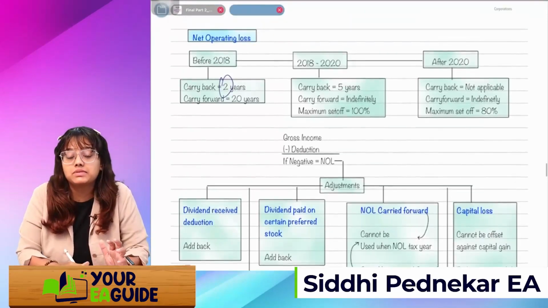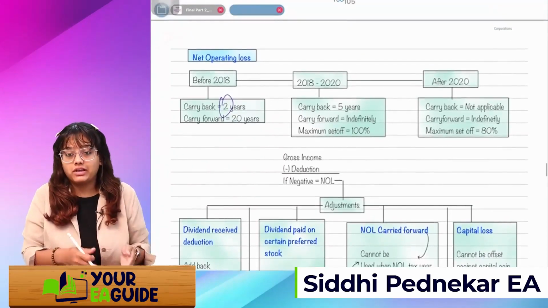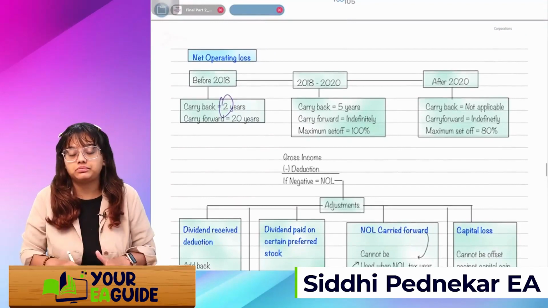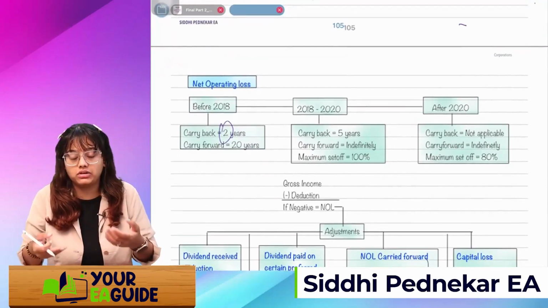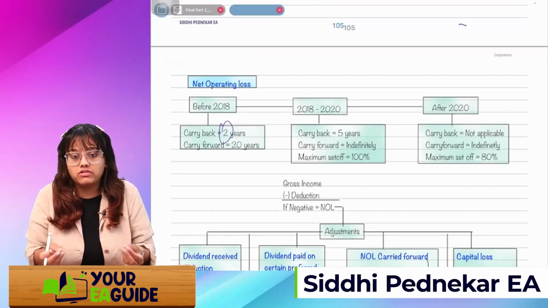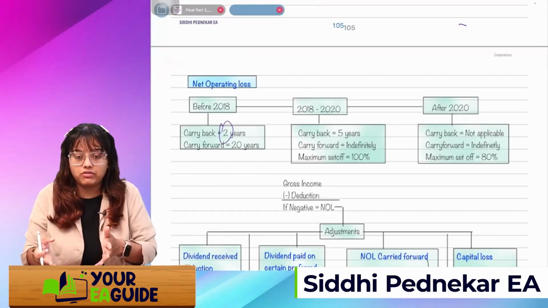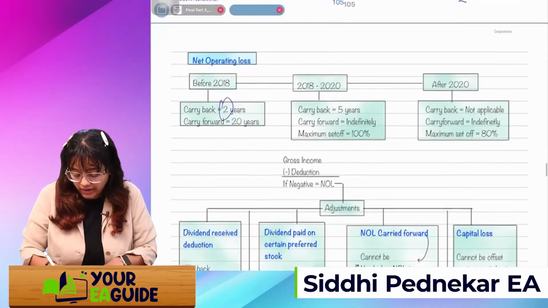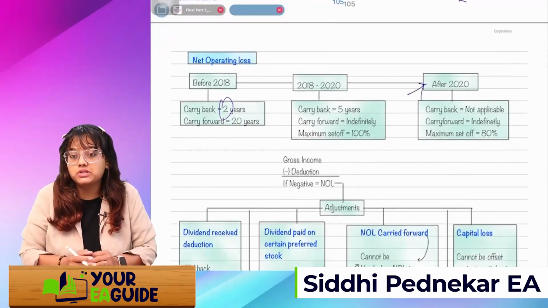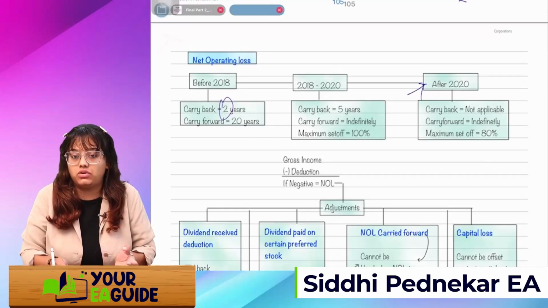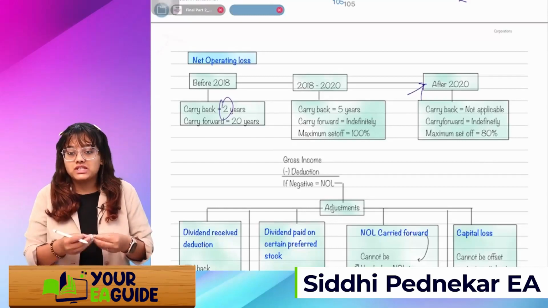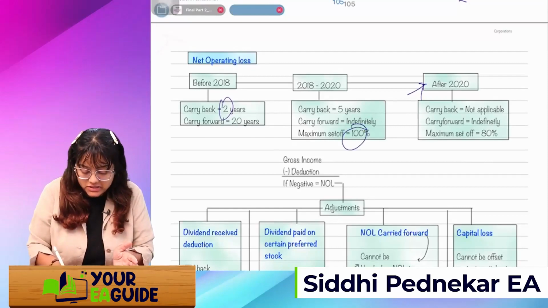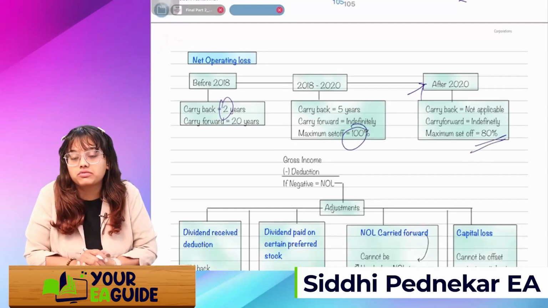And for maximum set off, whatever we are carrying forward, we can set off the whole 100% of the loss in the current year, if there's a profit, if there's a net income. Now, after 2020, the rules changed. We cannot carry back the losses. We can just carry them forward for an indefinite period, and instead of 100% we can set off only 80% of the loss.